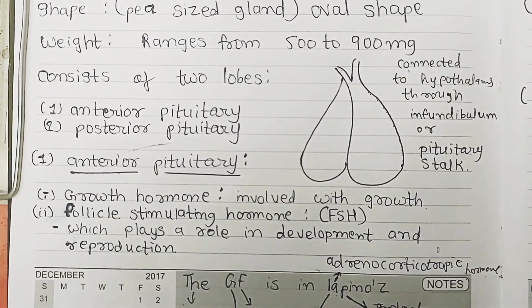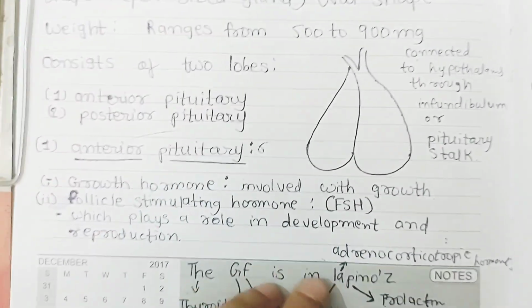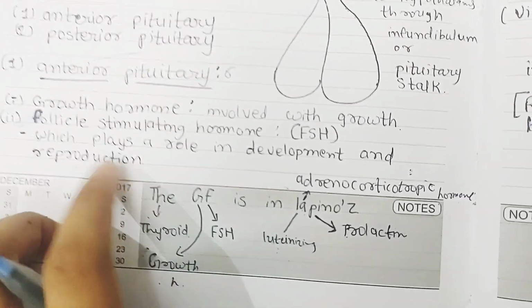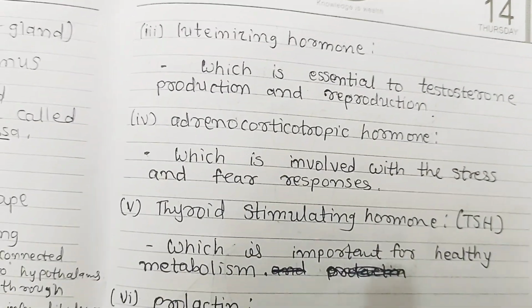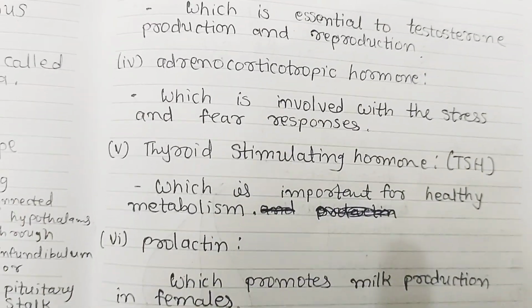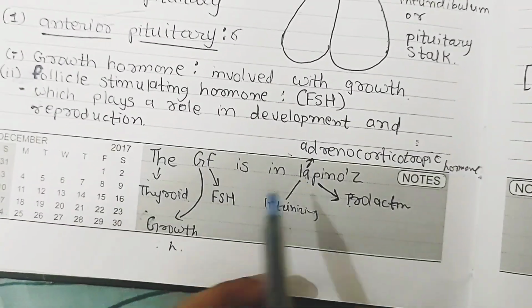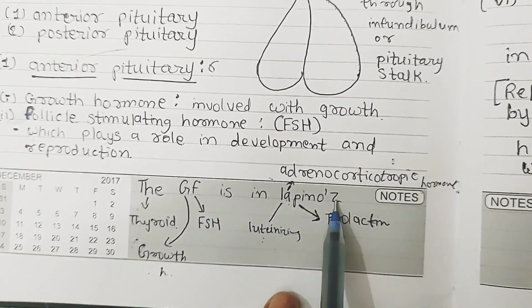Now let's talk about the hormones the anterior pituitary secretes. The anterior pituitary secretes 6 hormones, which are growth hormone, follicle stimulating hormone, luteinizing hormone, adrenocorticotropic hormone, thyroid stimulating hormone, and prolactin. The key to remember all these hormones: the GF is in Lapinose.